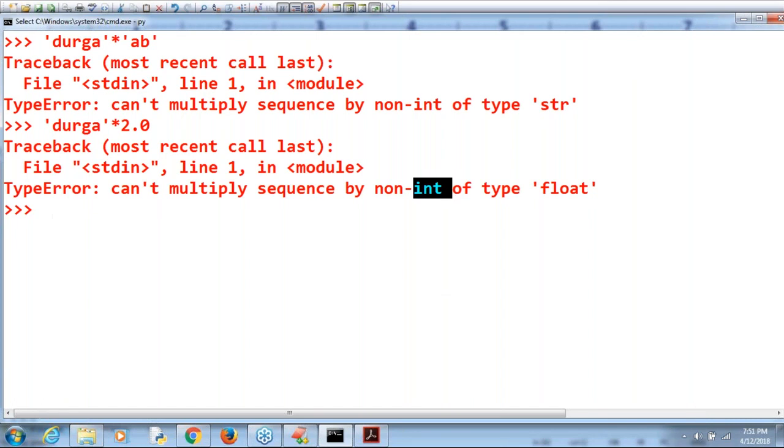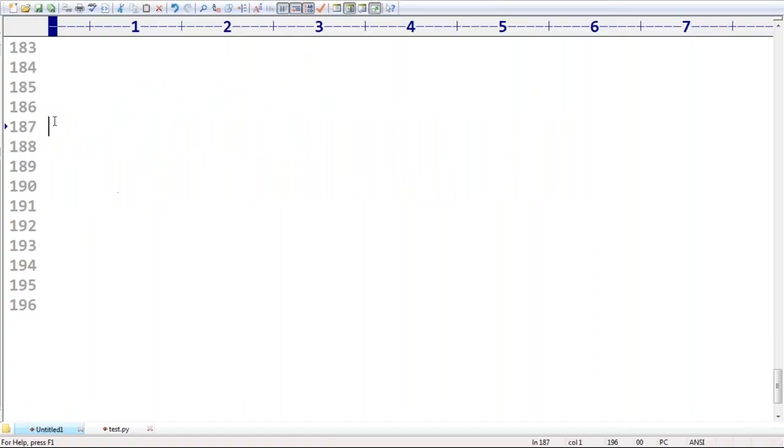Next, one last point you have to be aware of, sir. If you are considering any x value, it may be an int value, it may be a float value, any x value divided by 0, or x modulo 0. Are you getting it?